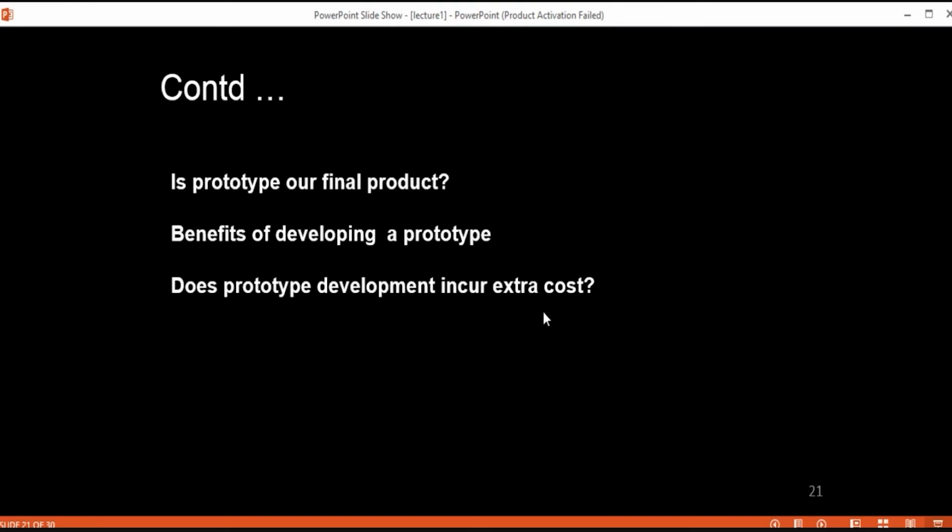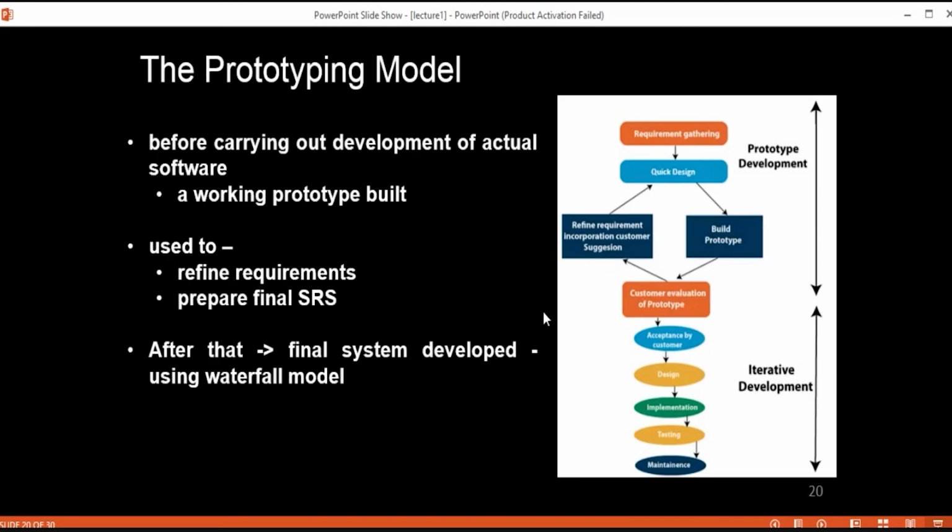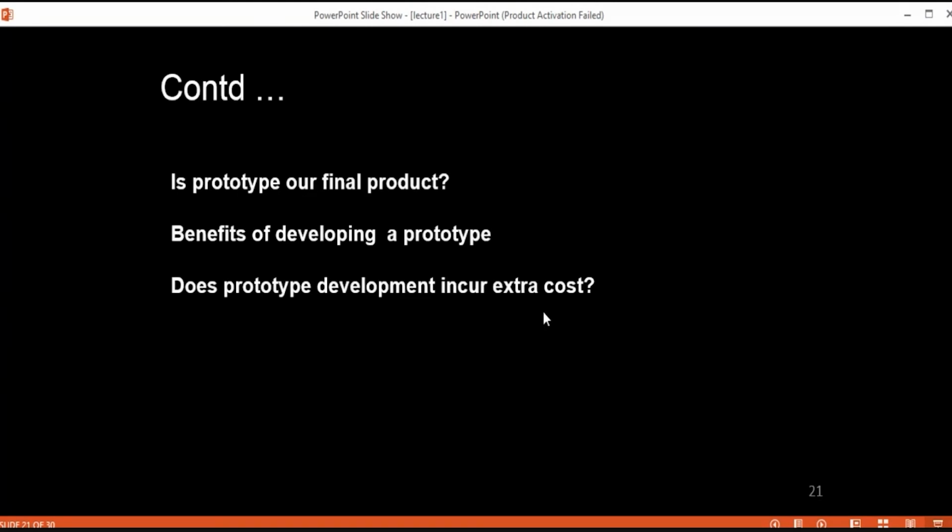Because in maintenance, or in the case of some bugs or defects, or some new requirements, whenever they come from the user side in any other model, but in this particular model, all the requirements are finalized, because we have used this prototype, so we have already finalized all those requirements.